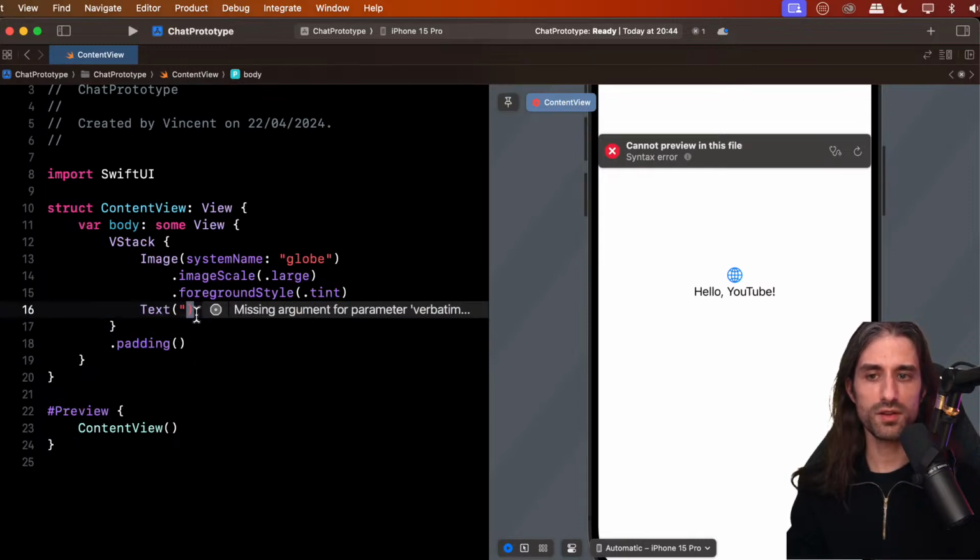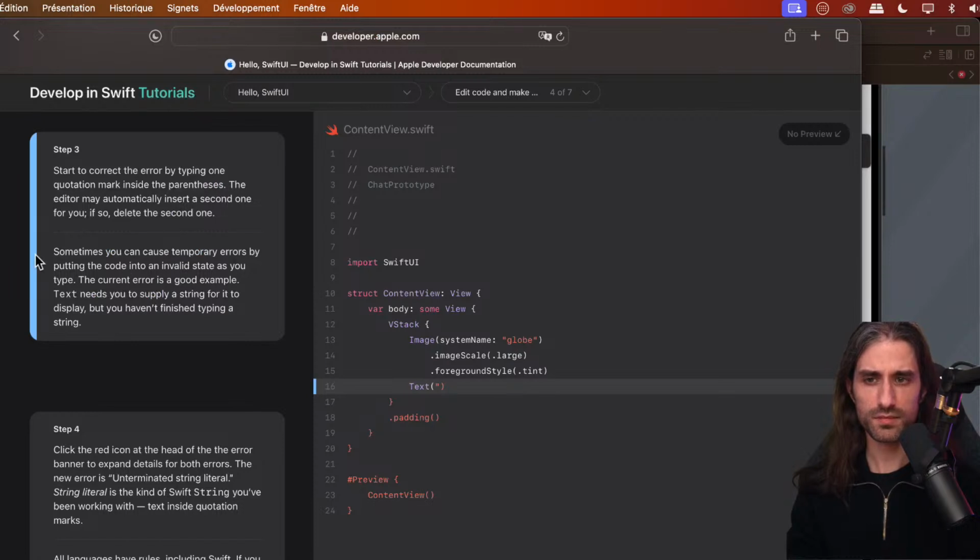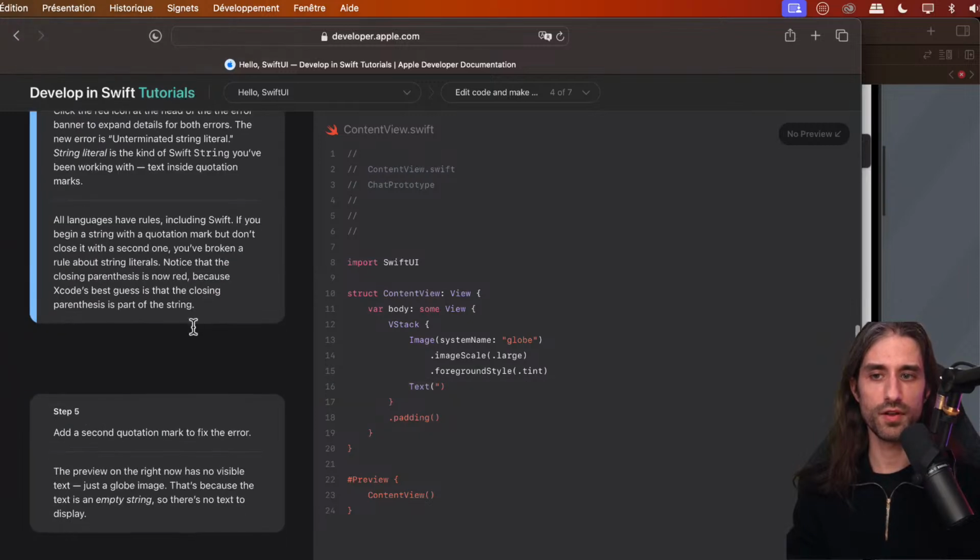So we can see the rest of the code on this line is colored in red. And here they want to show us that sometimes you can cause temporary errors by putting the code into an invalid state as you type. The current error is a good example. Text needs you to supply a string for it to display, but you haven't finished typing a string. So you don't have a correct string right now.